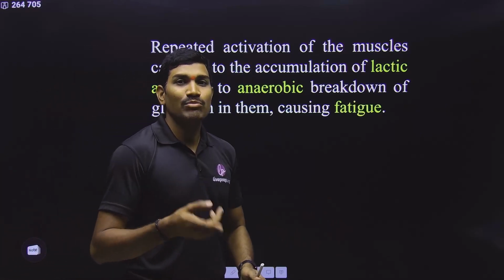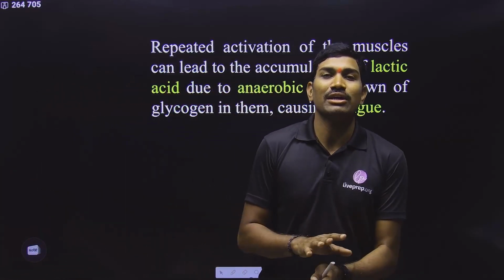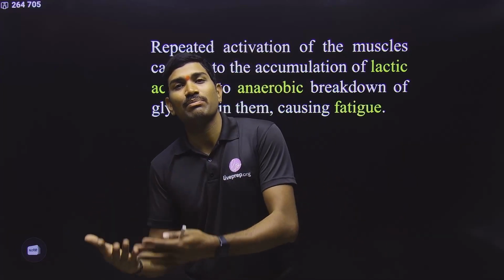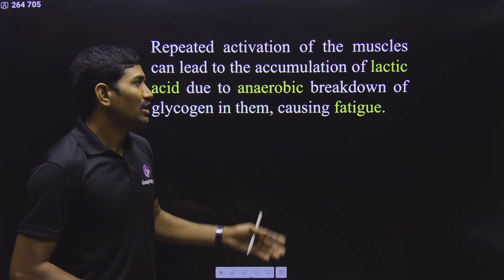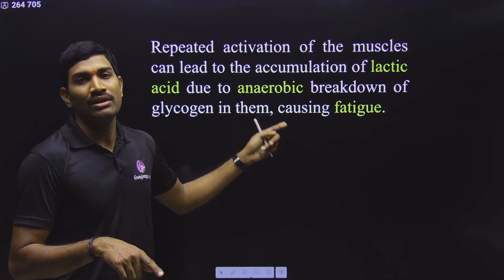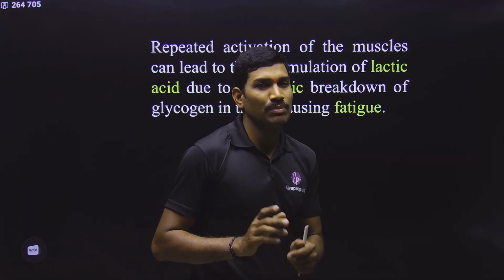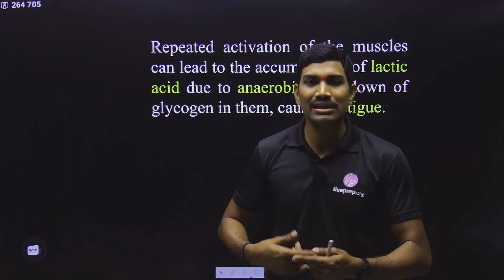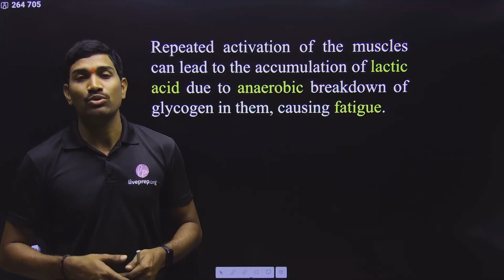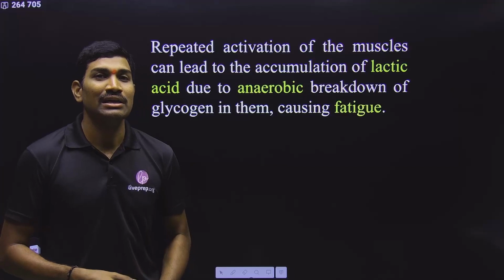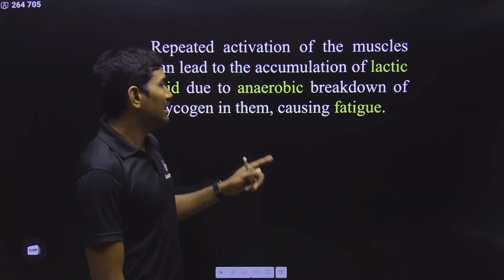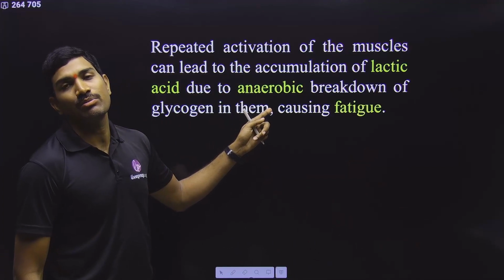But that much oxygen is not supplied to the muscle cells. When enough oxygen is not supplied to the muscle cells, then what happens? Now you can see anaerobic conditions in the muscle cells. When anaerobic conditions are formed, the muscle cells still have to run that process. So they have to continuously produce ATP. But oxygen is not there, so to continuously produce ATP, they depend on the anaerobic process.